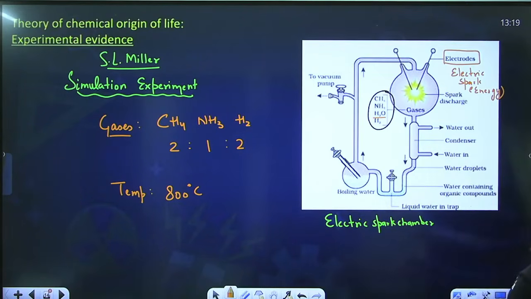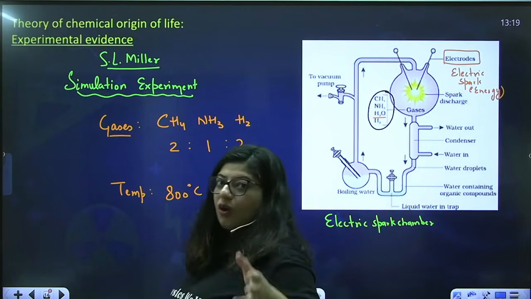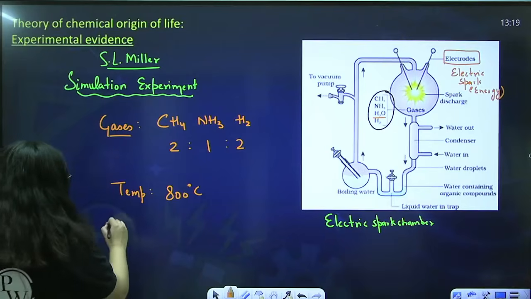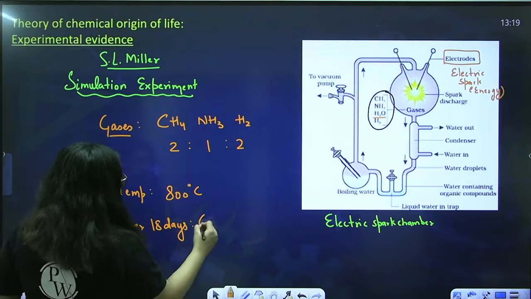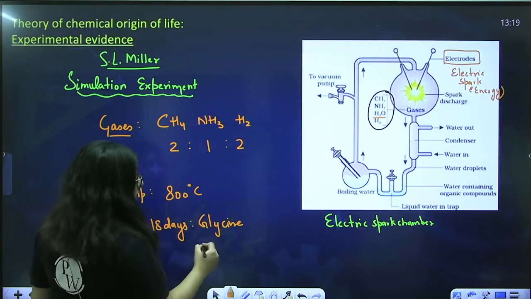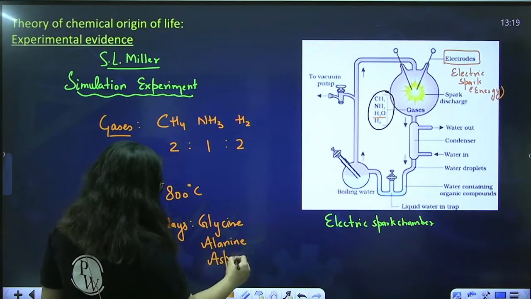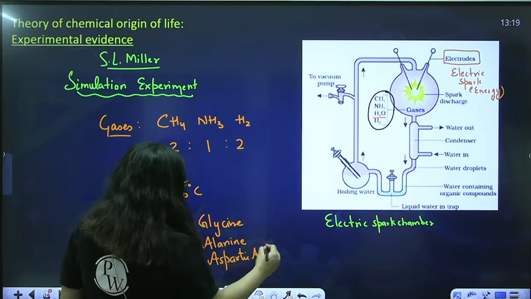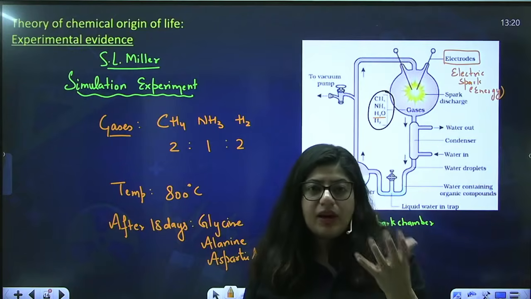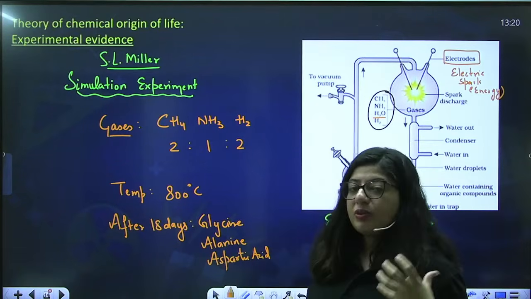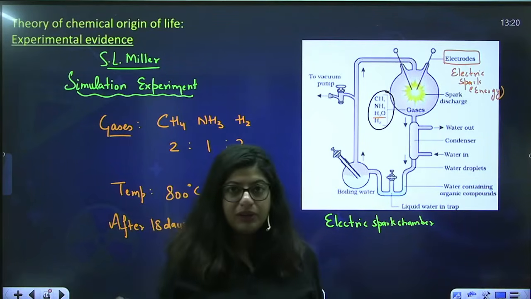Okay. Now after that, what will happen? He did this experiment for a longer time, and he saw that after 18 days of this experiment, he saw the formation of amino acids: glycine, alanine, and in fact aspartic acid. So if after just 18 days these amino acids can be produced, why not? The nature being so powerful, after a million years, why can't it produce the entire life? It's quite simple. It can, right?